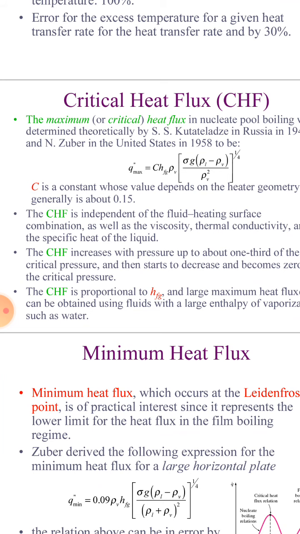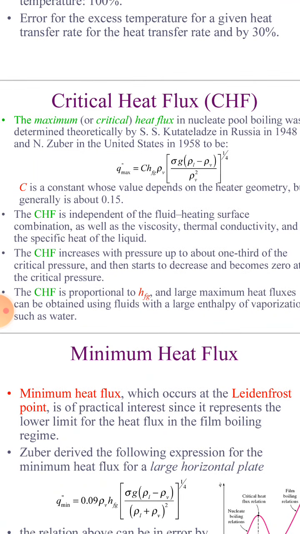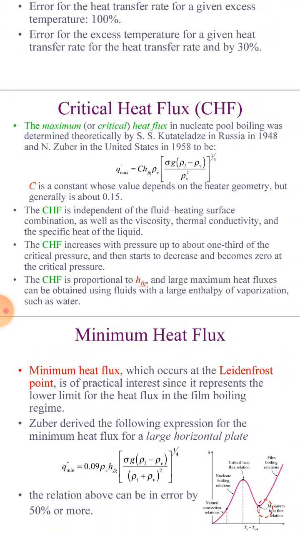Critical heat flux is independent of the fluid-heating surface combination, as well as the viscosity, thermal conductivity, and specific heat of the liquid. The CHF, that means critical heat flux, increases with pressure to about one third of the critical pressure and then starts to decrease, becoming 0 at the critical pressure.